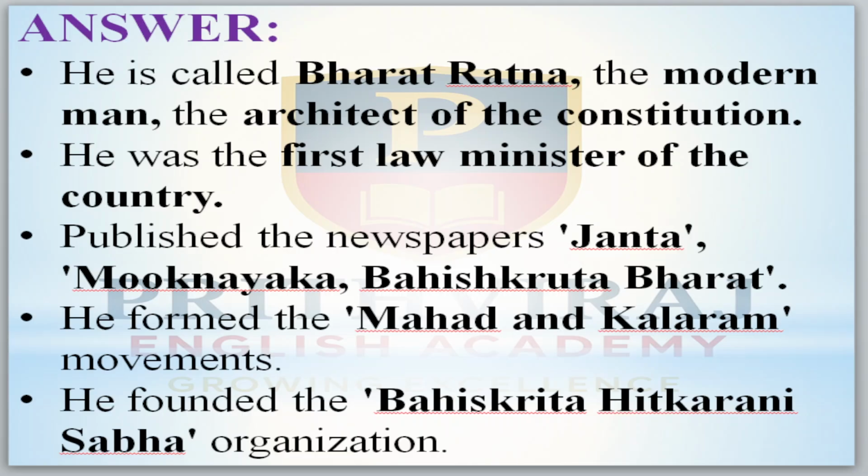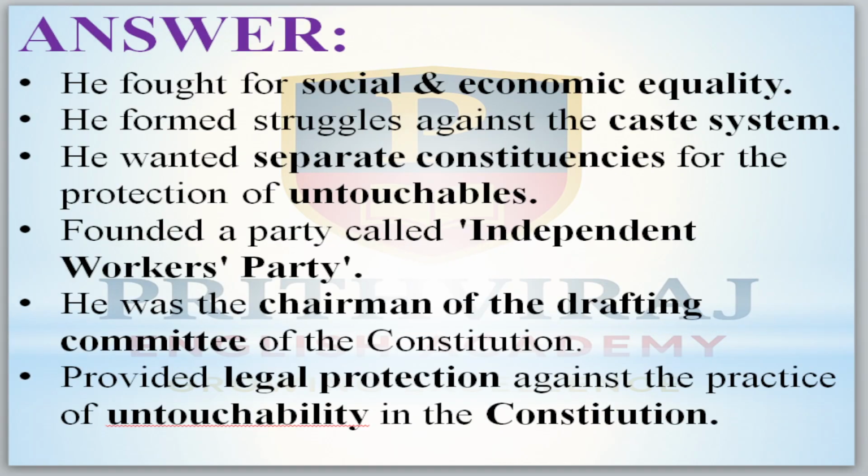He published newspapers like Janata, Mooknayak and Bahishkrit Bharat. He led the Mahad and Kalaram movements. He founded the Bahishkrit Hitakarini Sabha organization. He fought for social and economic equality and struggled against the caste system. He wanted separate constituencies for the protection of the untouchables. He founded a party called the Independent Labour Party. He was the chairman of the drafting committee of the constitution. He provided legal protection against the practice of untouchability in the constitution, like Article 17, which he added.